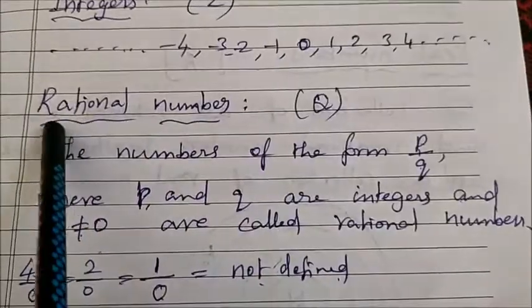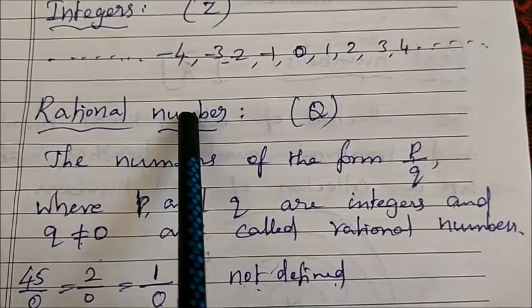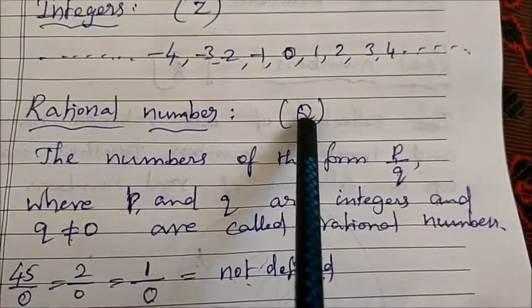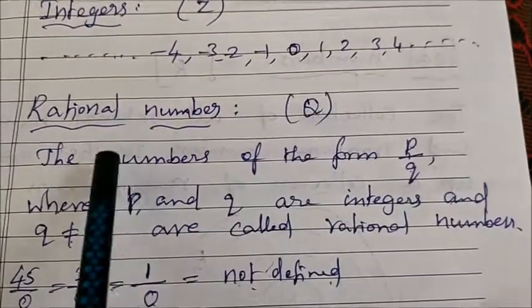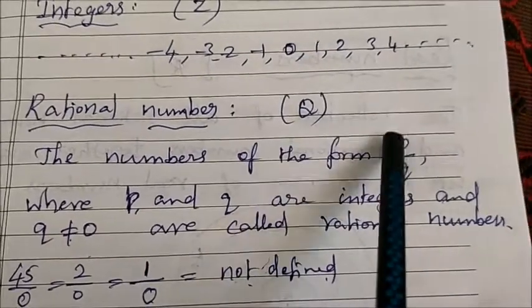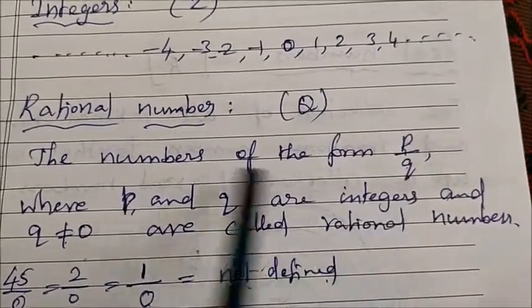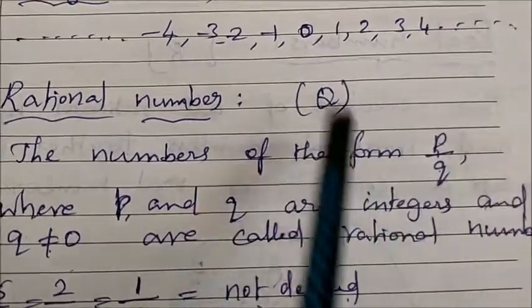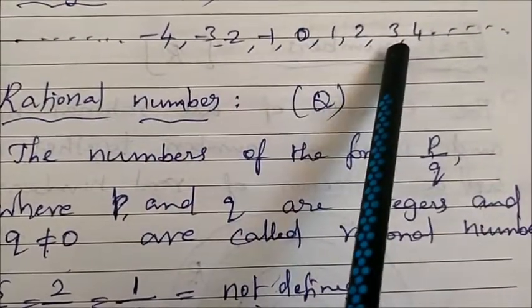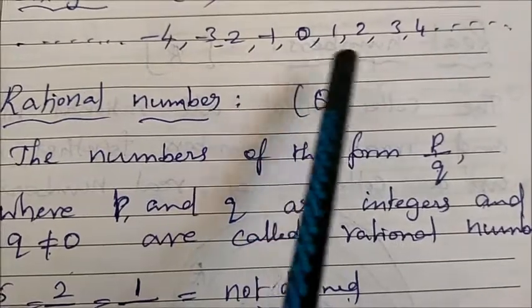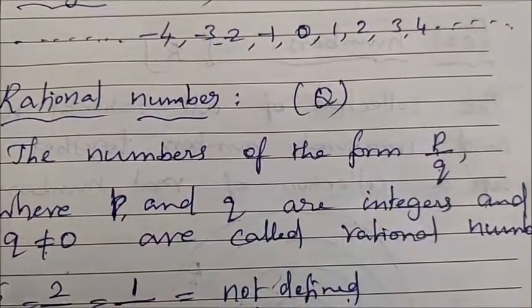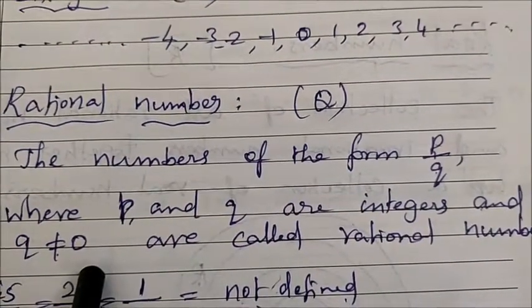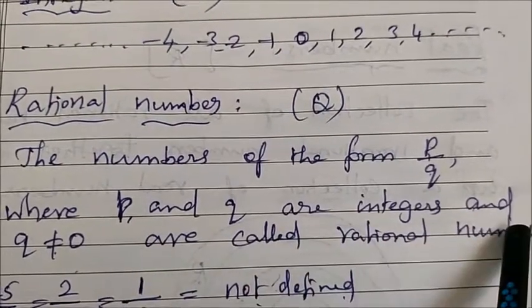Next one is a rational number. It is denoted by capital Q. A rational number is of the form P by Q, where P and Q are integers. Integers means negative numbers, positive numbers including 0. But here Q is not equal to 0. These are called rational numbers.